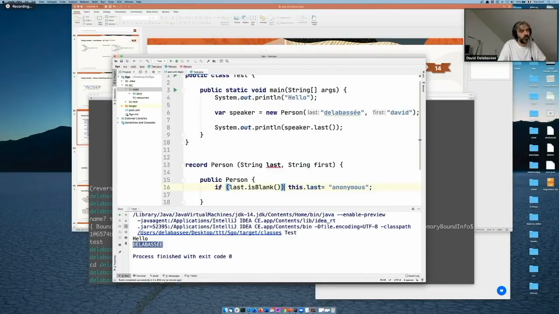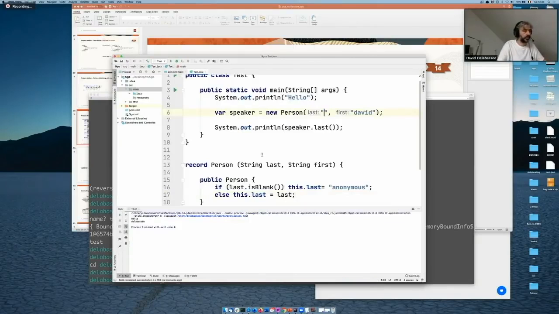If we go through this branch, of course, last is initialized, but if last name is not blank, it won't be. To solve that, we need to add an else, so else this.last equals last. In this case, we have a second branch, and it works. So if I have a blank, let's run that.